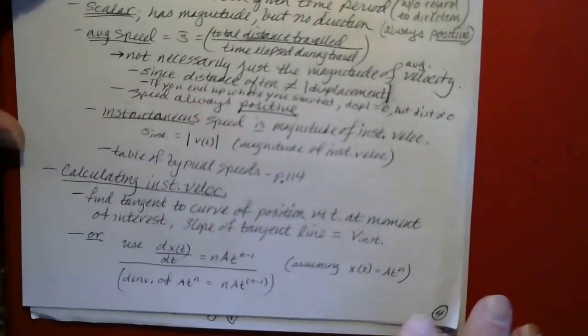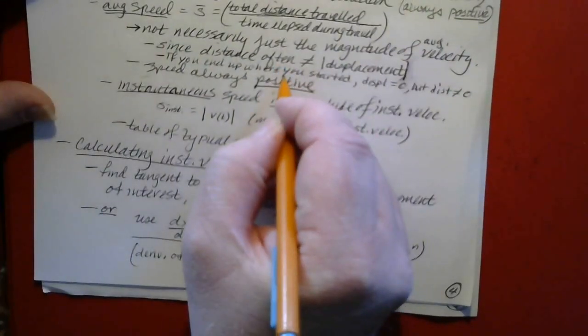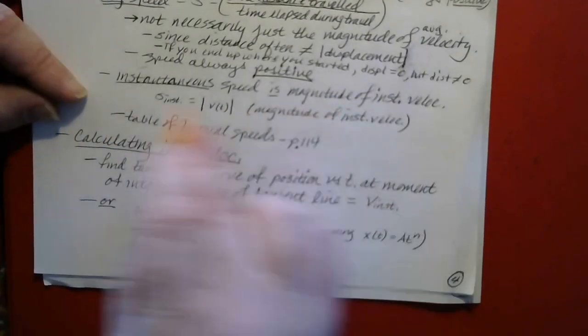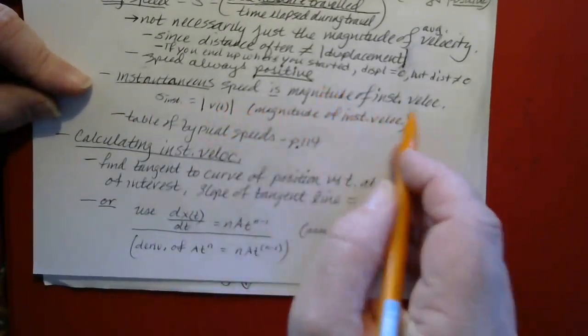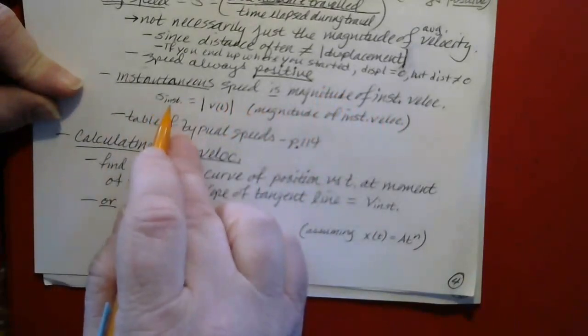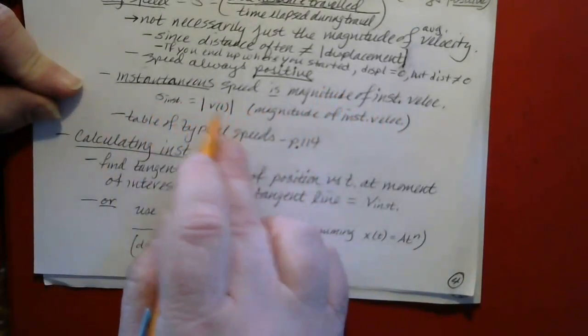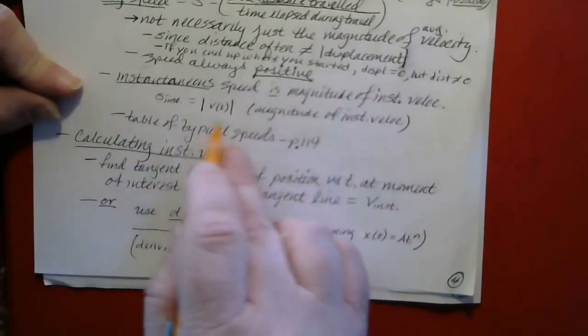And as I mentioned before, speed is always positive because it's a scalar and it doesn't consider direction. And the instantaneous speed, though, is the magnitude of instantaneous velocity. So instantaneous speed is the absolute magnitude of v as a function of t, which is the instantaneous velocity.